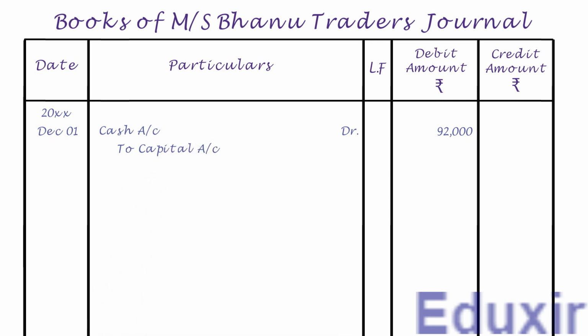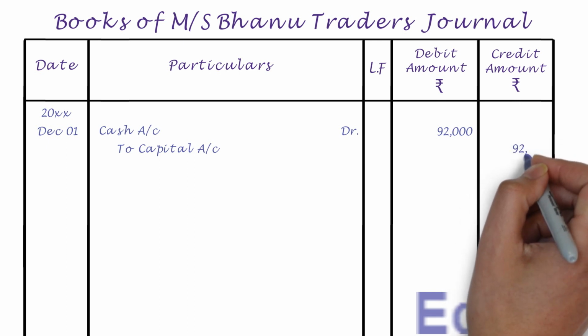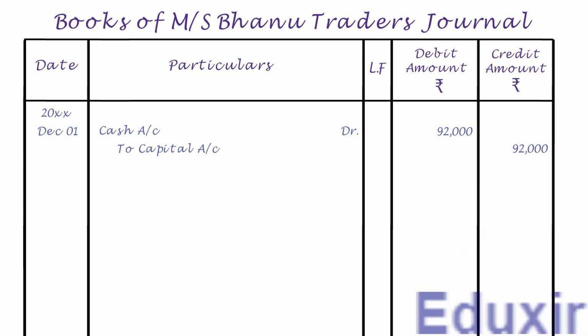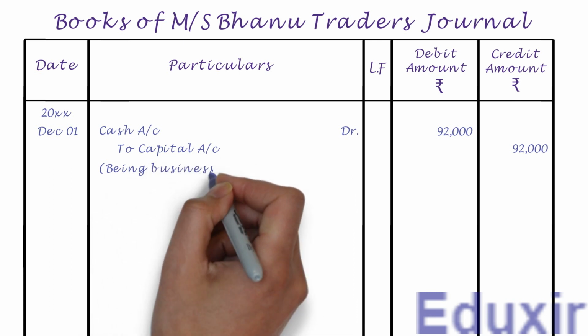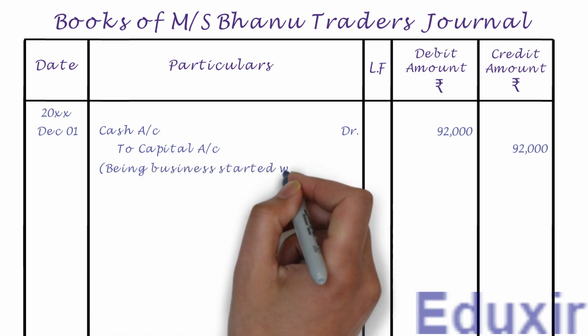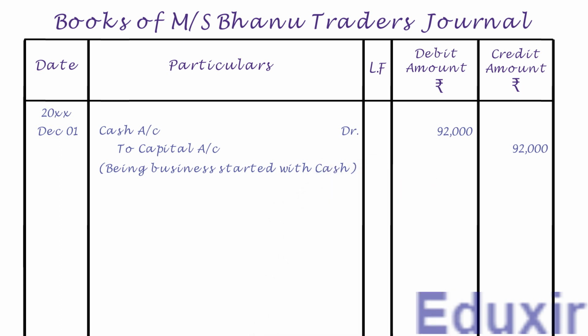Let us also record the credit amount of 92,000 rupees into the credit amount column. Let us also write the narration or description of this transaction, that is, being business started with cash. Let us now draw a line to mark the completion of journalizing of this transaction. That completes the journalizing of this transaction.